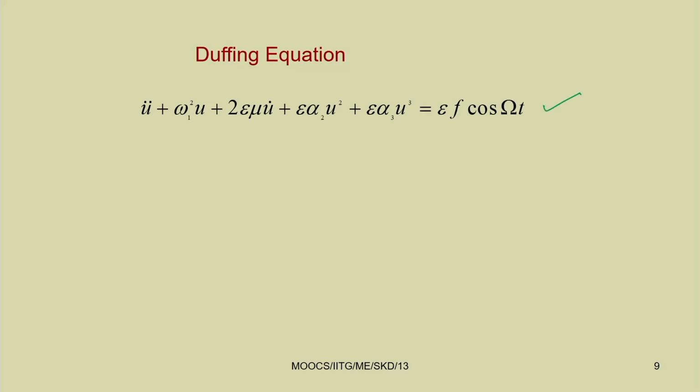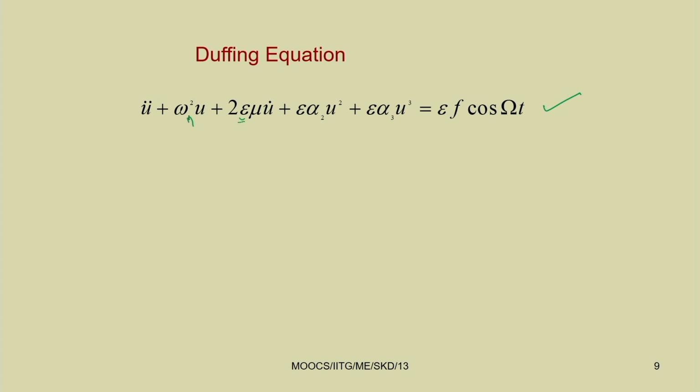The Duffing equation can be written in its generalized form. You can write u double dot plus omega n square u, that is, the square of the natural frequency into u, plus 2 epsilon mu u dot. If we are assuming the damping, generally the damping is one or two orders lower than the linear term, that is why this bookkeeping parameter epsilon is used here.